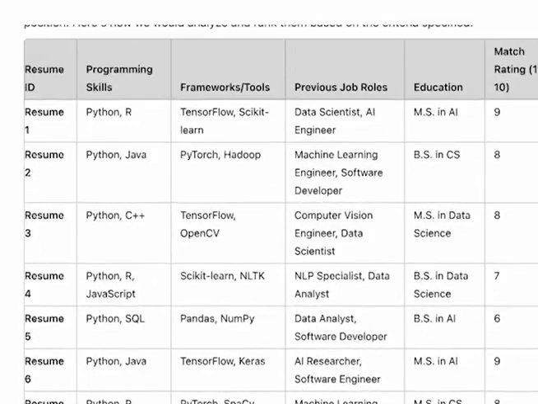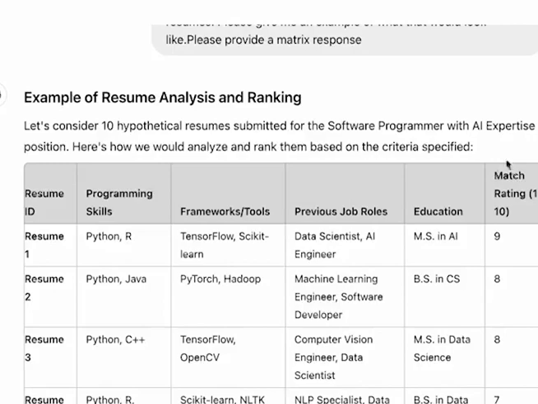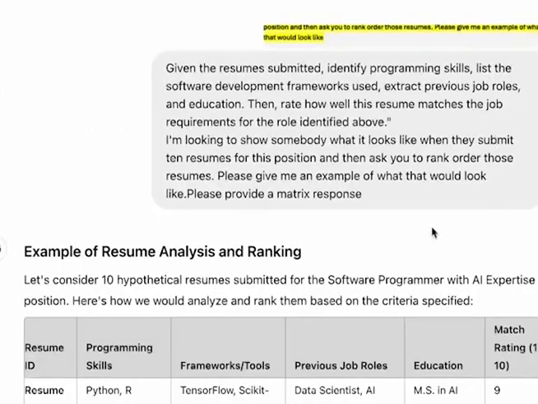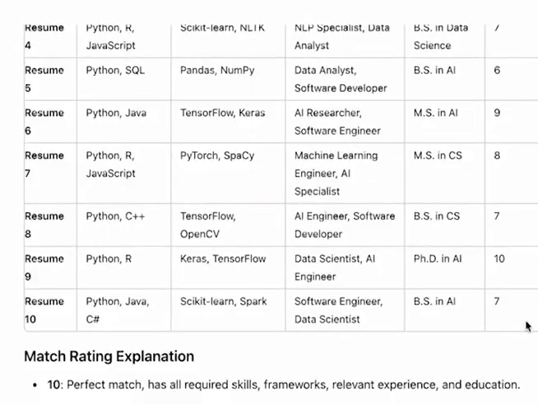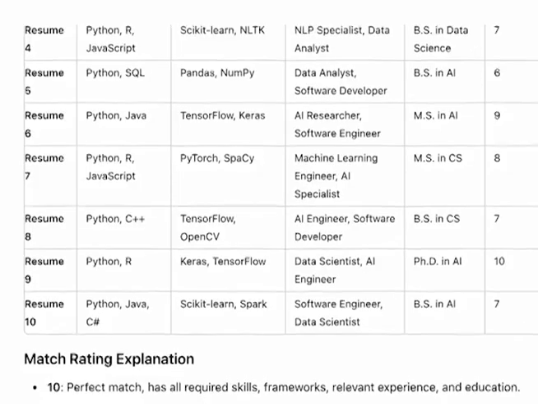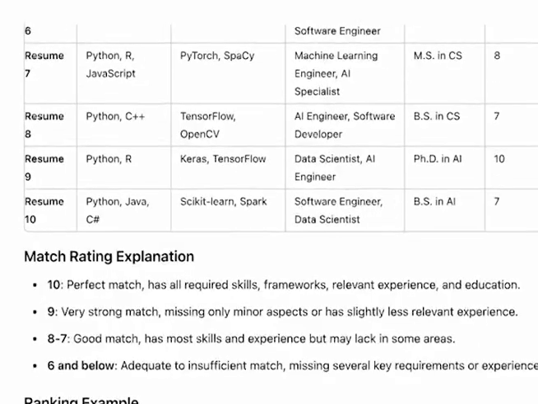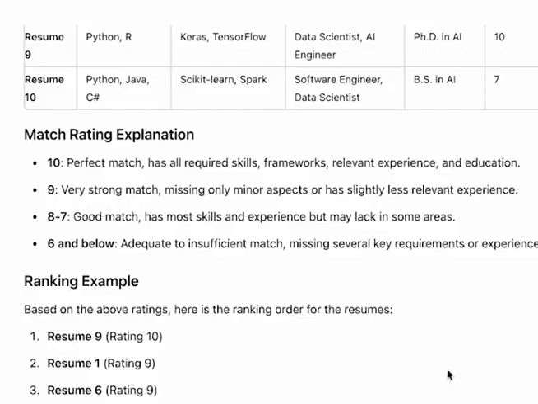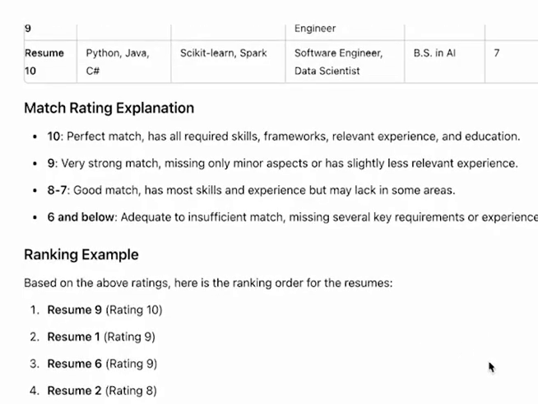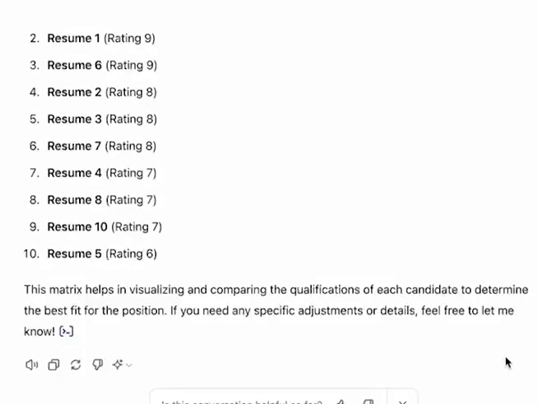So it's giving you the whole chart. Now, these things can open up into a larger document if you want them to do that. And then it explains the criteria behind it, gives in a ranking example which resumes they thought were the best resumes. By this simple example, you can see the power of how AI can help you to visualize and compare the qualifications of these candidates.